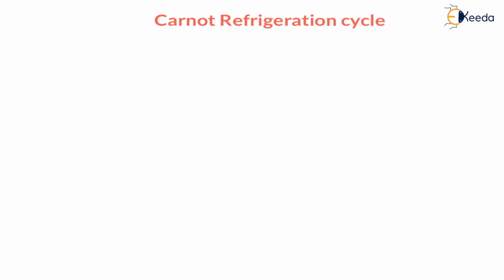In case of a Carnot refrigerator, there are two constant temperature thermal energy reservoirs, right? There are basically two types of thermal energy reservoir. One is the source, another is the sink. Now let us say here there is a source. Source means the higher temperature is constant. Source is at higher temperature and it is constant temperature. Any amount of heat given to the source or withdrawn from the source, the temperature of the source remains constant.